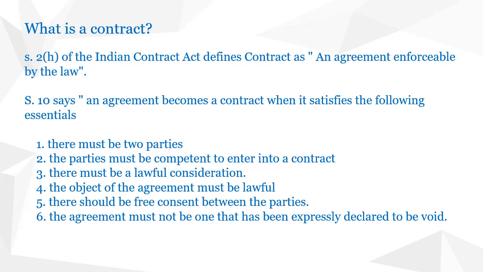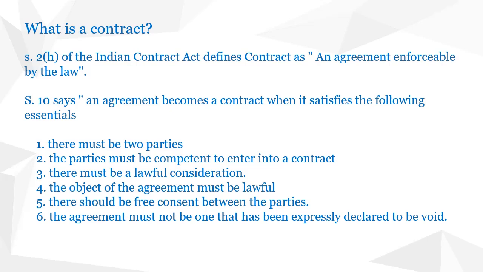And the third condition is there must be a lawful consideration. In the last example, ₹1,000 is a lawful consideration. And the object of the agreement must be lawful. In the last example, the book was the object and it's a lawful thing. Then there should be free consent between the parties.